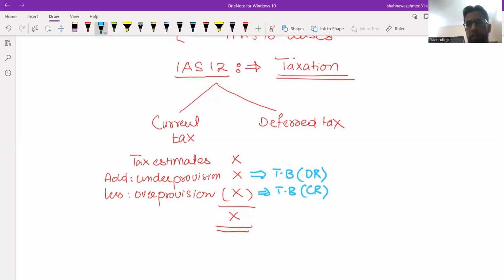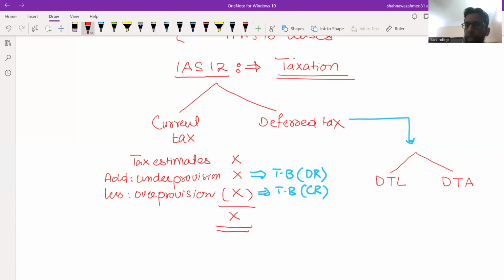The next thing that we have to deal with, which is a bit complex and requires a learning understanding of IAS 12, is deferred tax. And there are two deferred tax consequences. It might be a deferred tax liability given, or it might be deferred tax asset. Remember, most of the time, the examiner asks about deferred tax liability rather than deferred tax asset. But we should know both deferred tax liability as well as deferred tax asset.